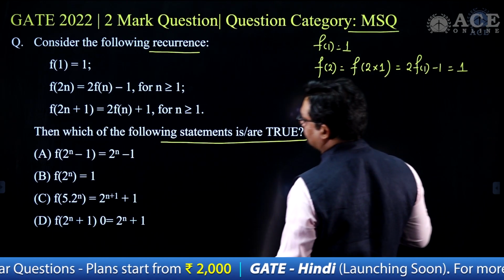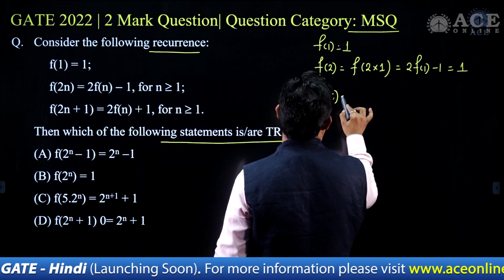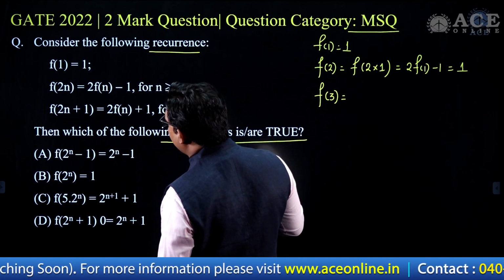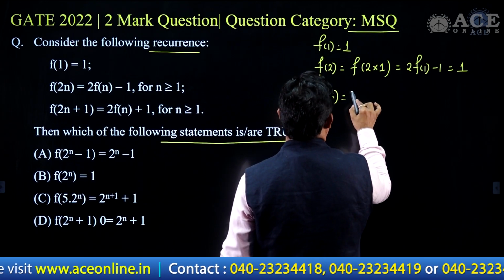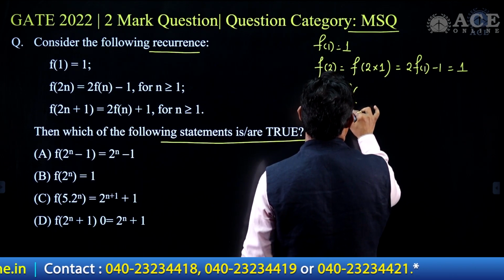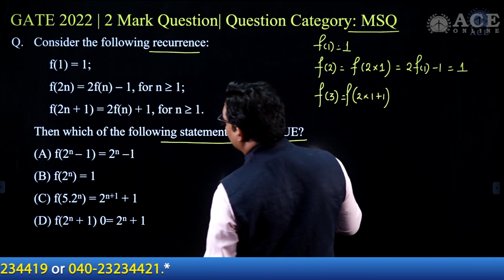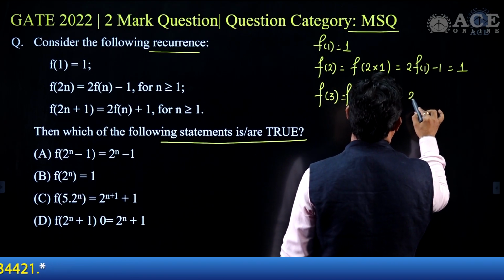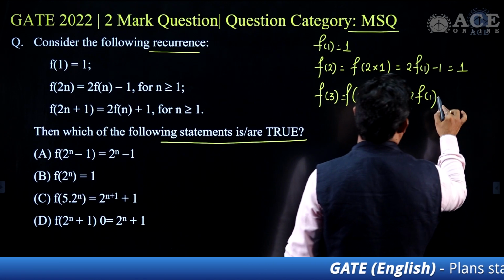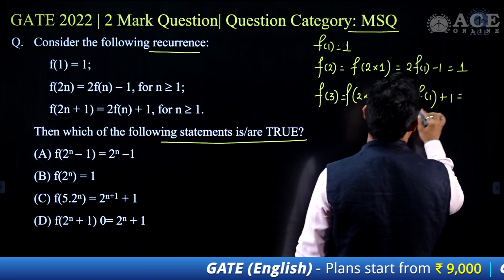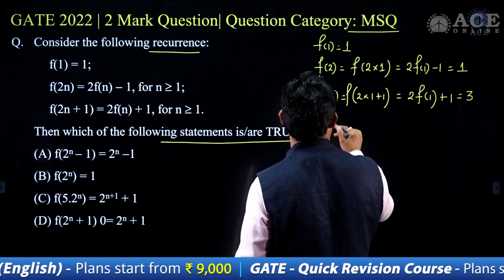I am getting 1. f of 3, which condition is satisfied? Let's see. f of 3 can be written as 2n plus 1, 2 into 1 plus 1, and that is 2 times f of n, 2 times f of 1, plus 1. Now f of 1 is 1, and the answer in this case is 3. So f of 3 I am getting here is 3.